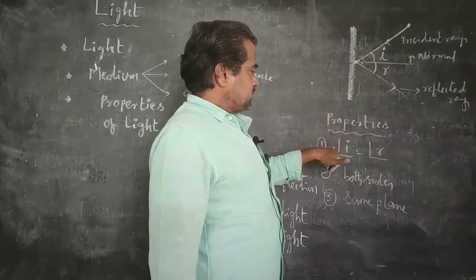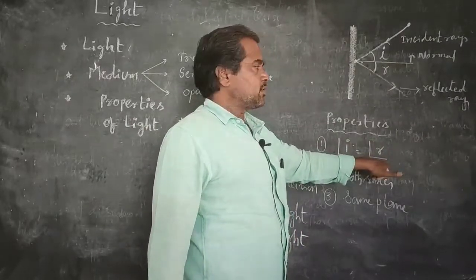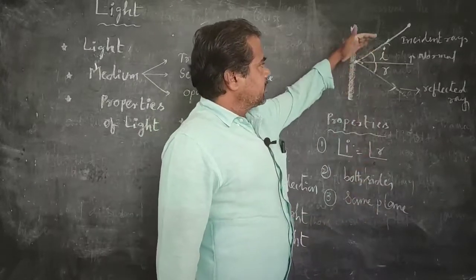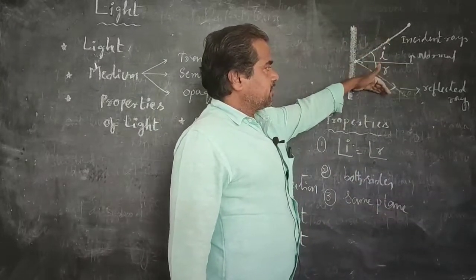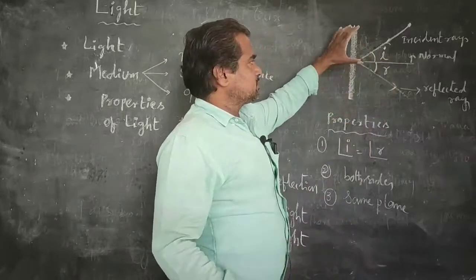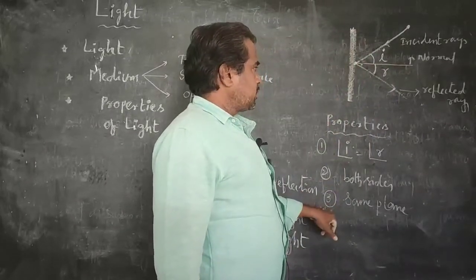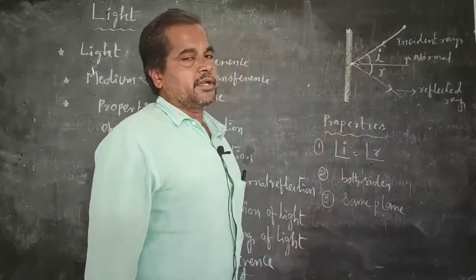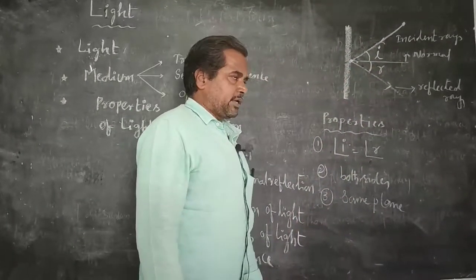So first property is angle of incidence is equal to the angle of reflection. Second property is incident ray and reflected ray exist on both sides of the normal. And third point is incident ray, normal and reflected ray lying on the same plane.